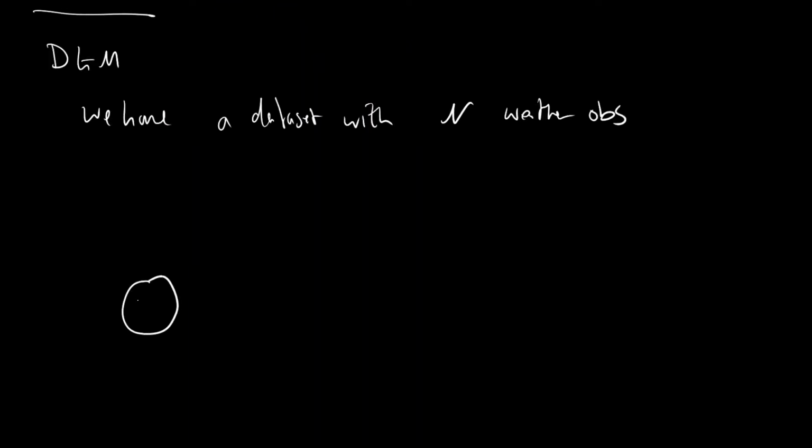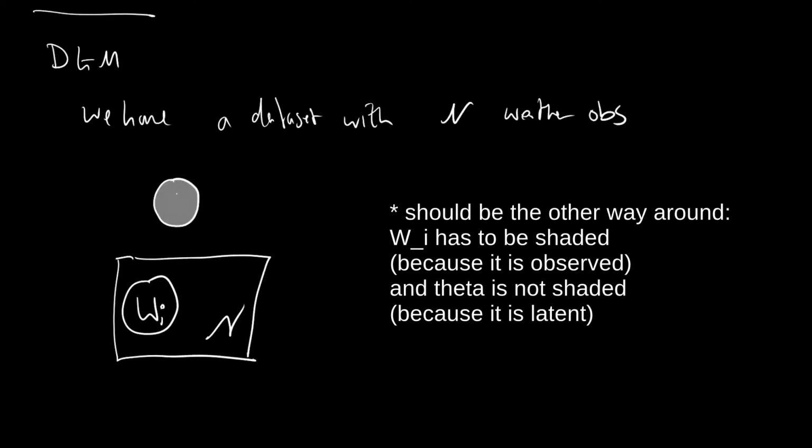So let's call this w_i for the observation at the ith day, and we have them N times, so I will put them in a plate. And then we have a parameter theta, and we will now make our parameter vector theta latent because it is unknown, so that we can put a distribution over it.